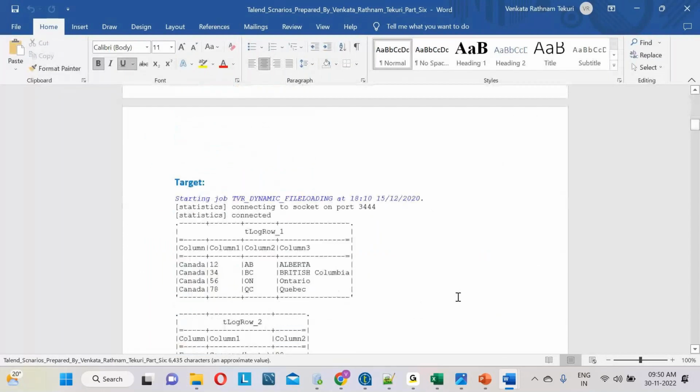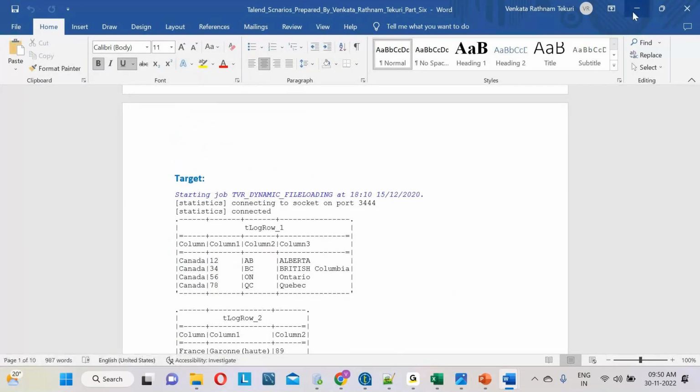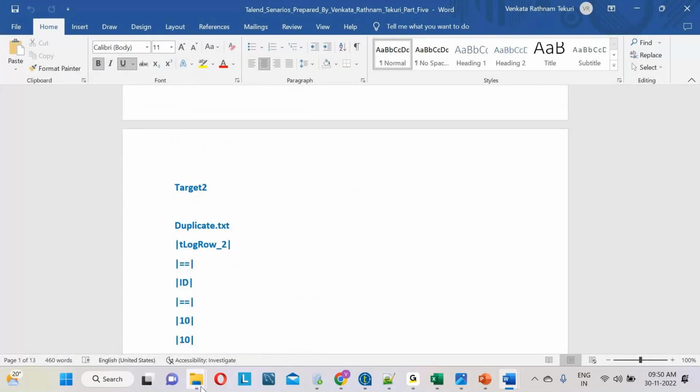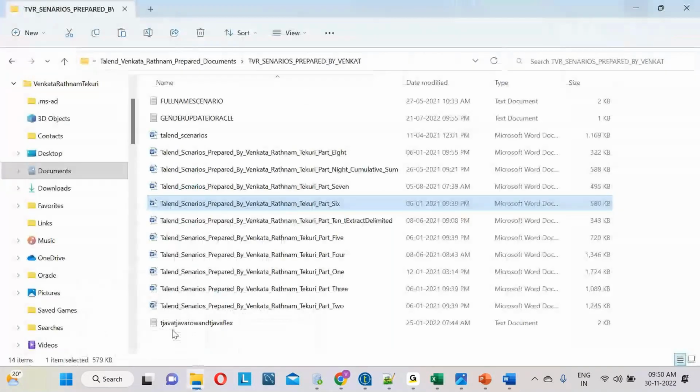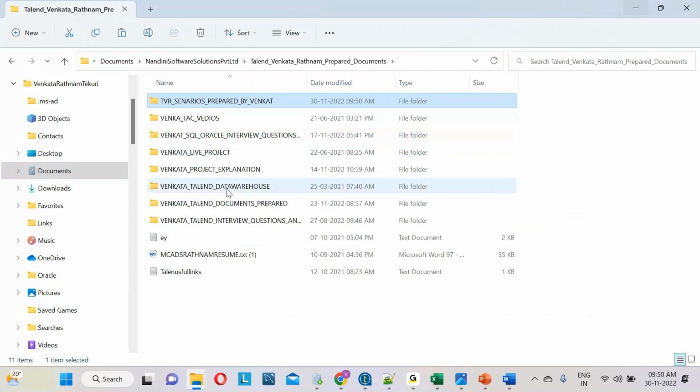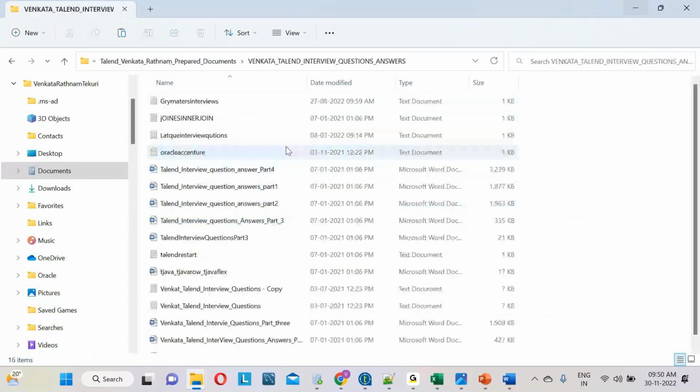I have also prepared documents for interview questions and answers. I will provide the documents as well as recordings in read-only mode. That is the benefit from my institute if you learn Talend.